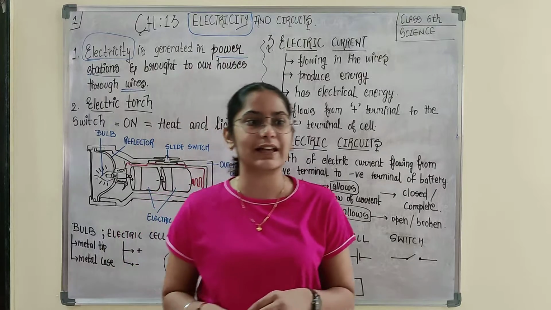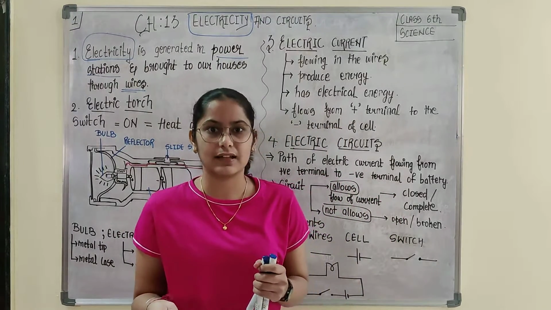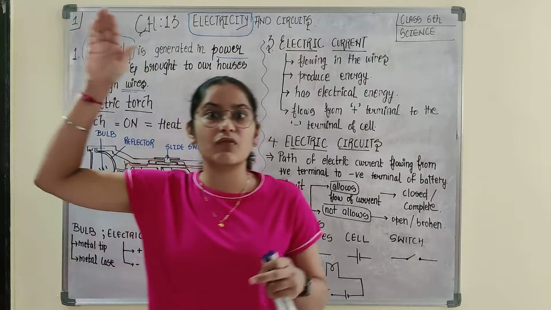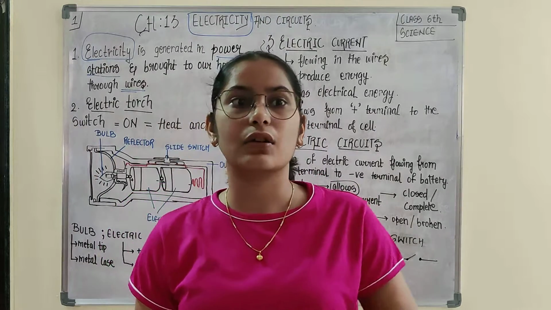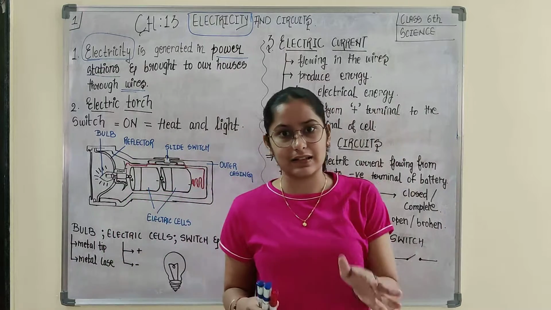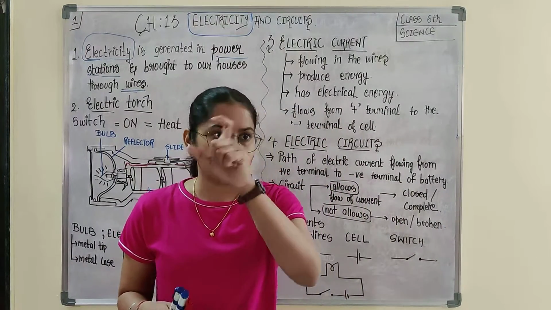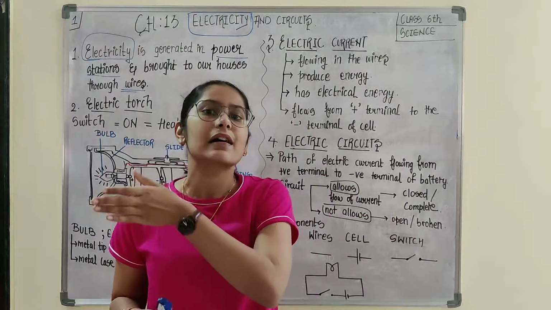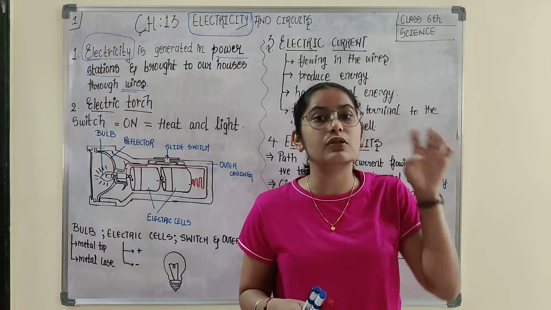Obviously, you would be knowing that each and every thing, starting from your smallest thing, the Bluetooth, to the biggest things involving vehicles or airplanes and mega computers, all are using electricity. The electric current which reaches your house is generated at power stations and reaches your house through wires.